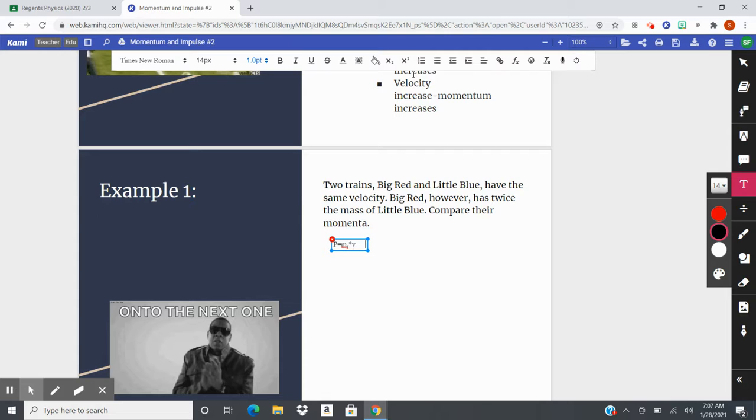Let's compare that to the momentum of Little Blue. Well, it says Big Red has twice the mass, so 2m sub red times the same velocity, so we can just say v. Well, what's happening here? The momentum of Little Blue just has some mass, but the mass of Big Red is twice as big.